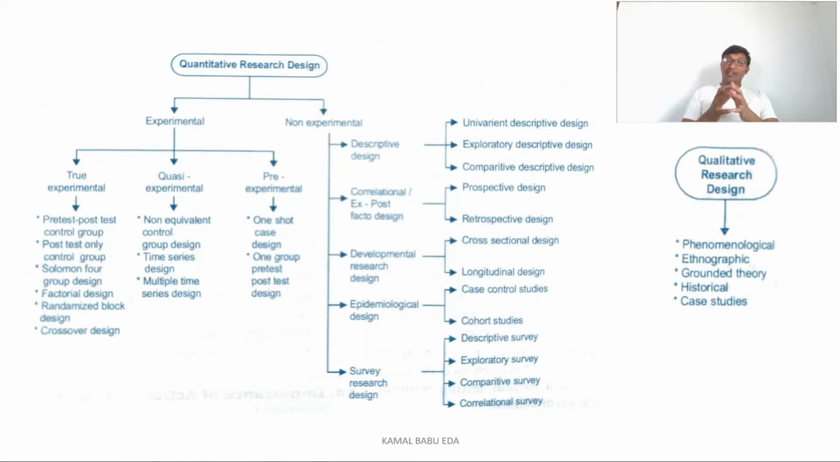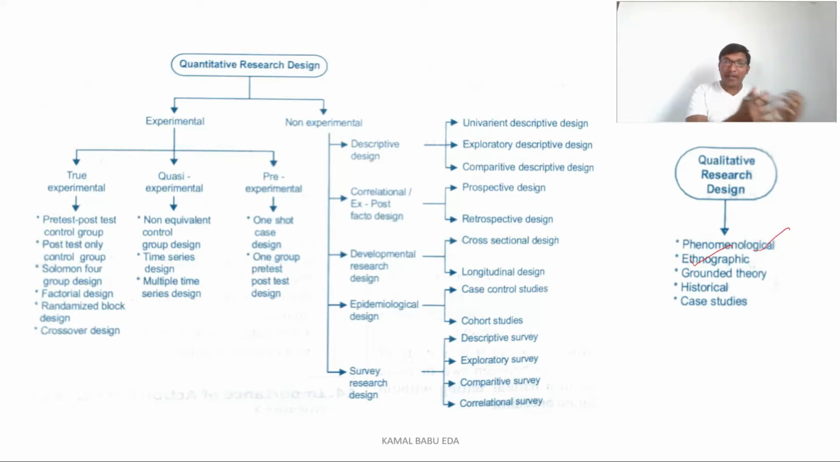Coming to the topic, research designs are mainly classified into two types: quantitative research design and qualitative research design. In qualitative research design, we have only five types. The first one is phenomenological, and the second one is ethnographic. In phenomenology, we see the aspect of the clients, the participants in the research study. We try to take their views on the given topic. So that is phenomenological. Ethnographic means we are studying the culture of the population.